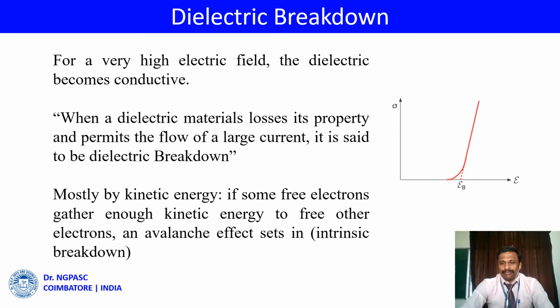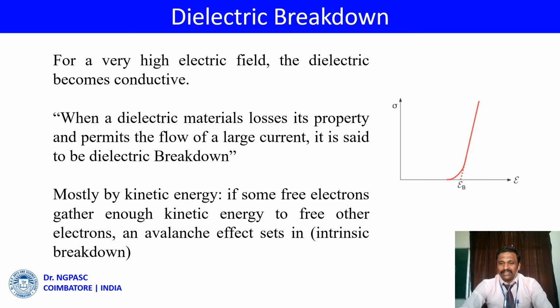Dielectric breakdown. When a dielectric material loses its property or permits the flow of large current, it is said to be dielectric breakdown. For a very high electric field, the dielectric becomes a conductive material.